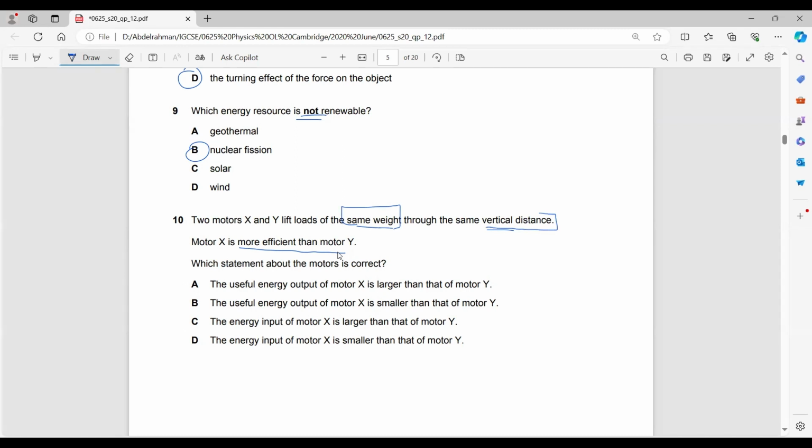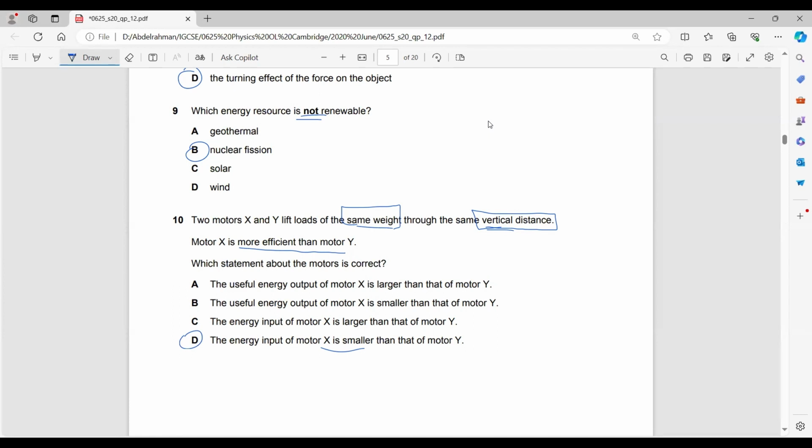So this is the same energy output. For motor X to be more efficient in this case, the energy input of X has to be less than that of Y.